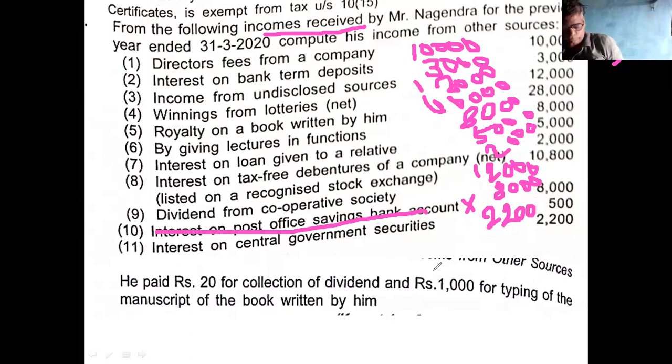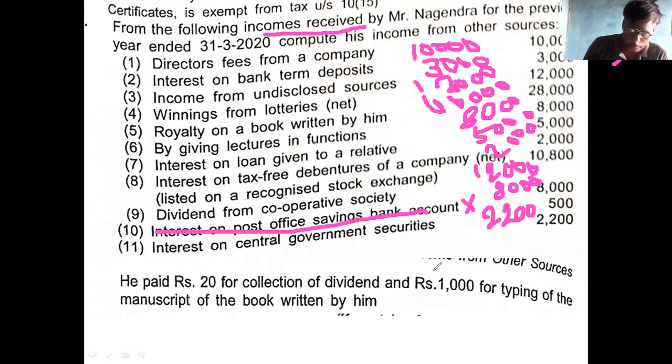What is total? First is 10,000. Second is 3,000. Third is 12,000. Fourth is 40,000. Fifth is 8,000. Then 5,000 is next item.